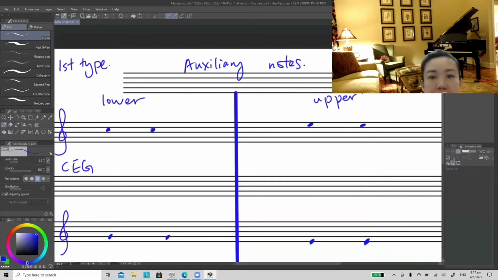For the latest syllabus, the test paper will ask you to identify whether this is the lower or upper auxiliary note. So between C and C, if it's lower auxiliary note, it will be B.